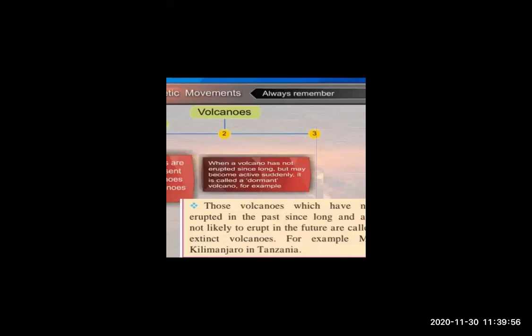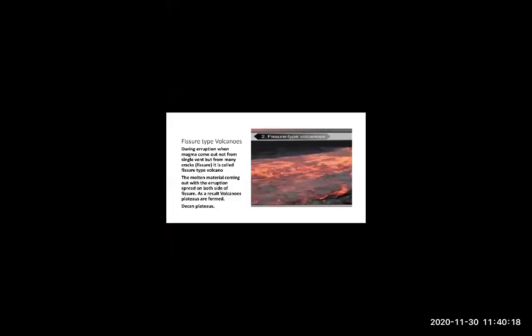Afterward, there are some volcanoes which erupted in the past long ago and will not erupt now or in the future. It is called an extinct volcano. Mount Kilimanjaro, which is in Tanzania, is the best example of an extinct volcano.